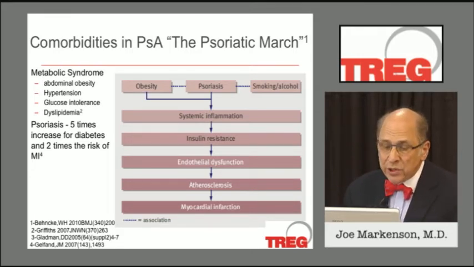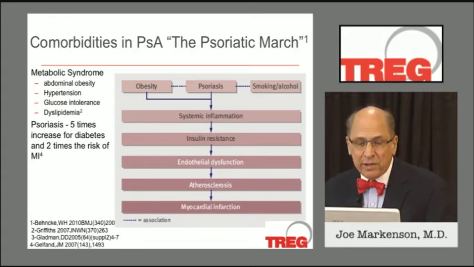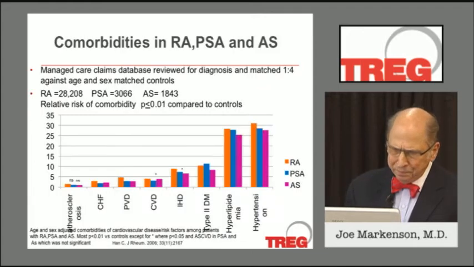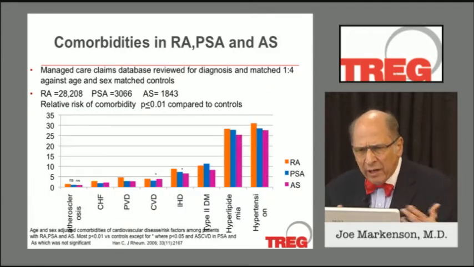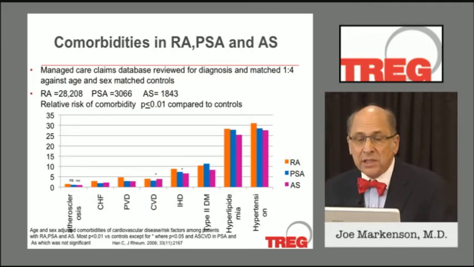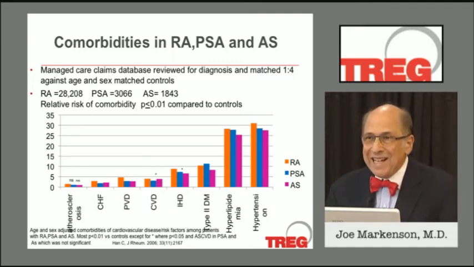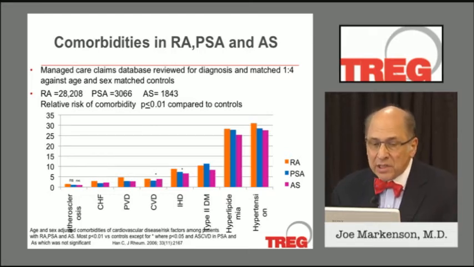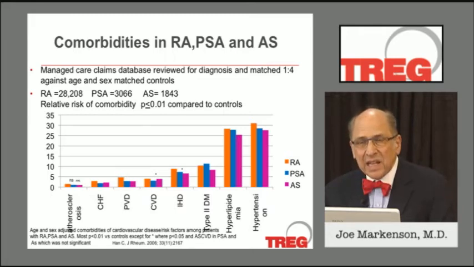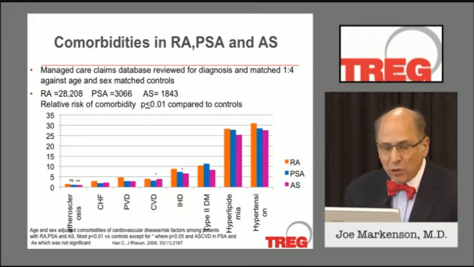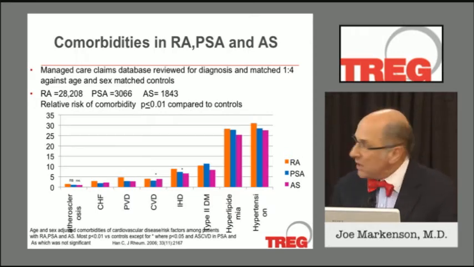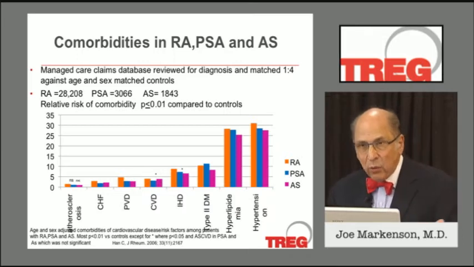There's no question that patients with psoriasis have at least 5 times the increased risk for diabetes and double the risk for myocardial infarctions. Now, let's look a little bit wider at some of the other diseases, RA, PsA, and AS. And in this particular very nice study, which looked at 28,000 RA patients and 3,000 psoriasis patients and about 1,800 patients with spondylitis against age and sex-matched controls, looking at the various cardiovascular events that might occur. And they're listed on the bottom of this for you and include the ones I've mentioned before.